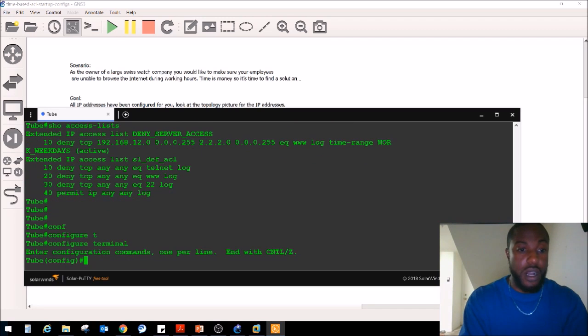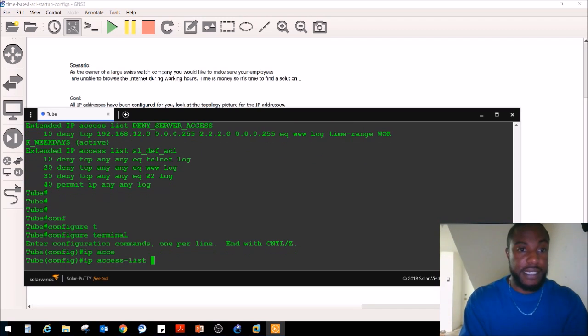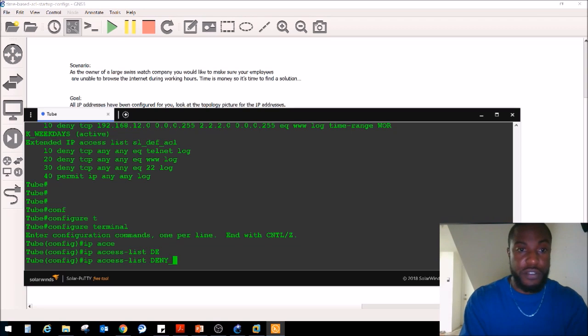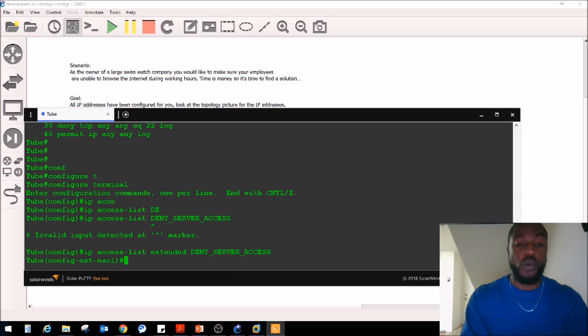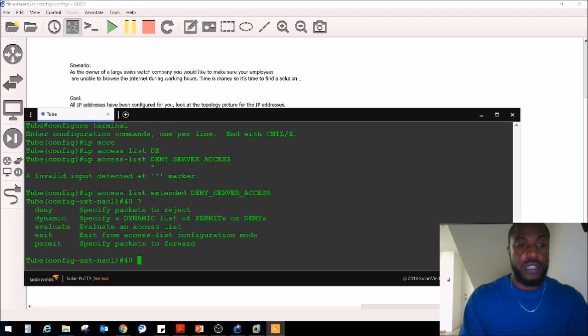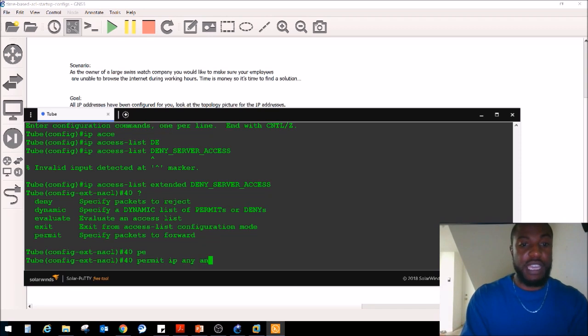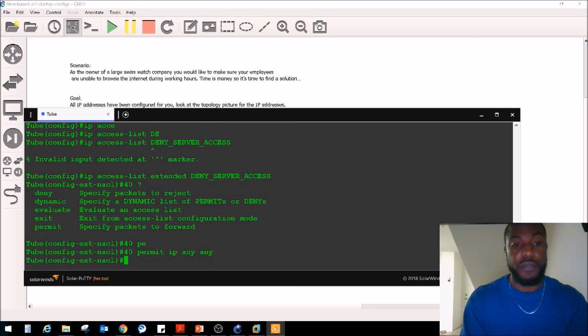Configure. We're going to say IP access list deny_server_access. Oh, extended. We got to put the extended keyword here. So now we're in that mode, and we're going to give it a sequence number of 40, and we're going to permit IP any to let the rest of the traffic in.